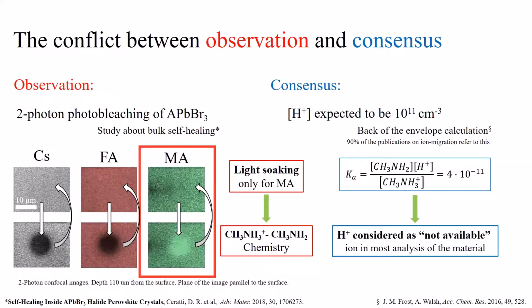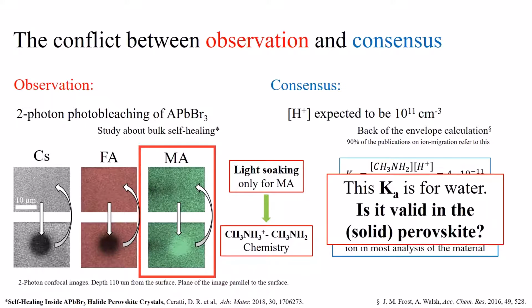The reasoning leading to the exclusion of protons as the relevant ions migrating inside a lead halide perovskite could be valid. However, it cannot be taken for granted that the value of the acidity constant inside the perovskite is the same as in water.